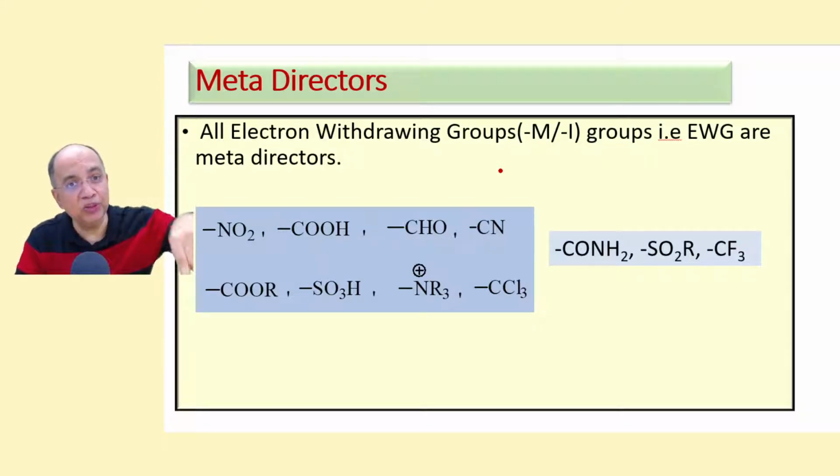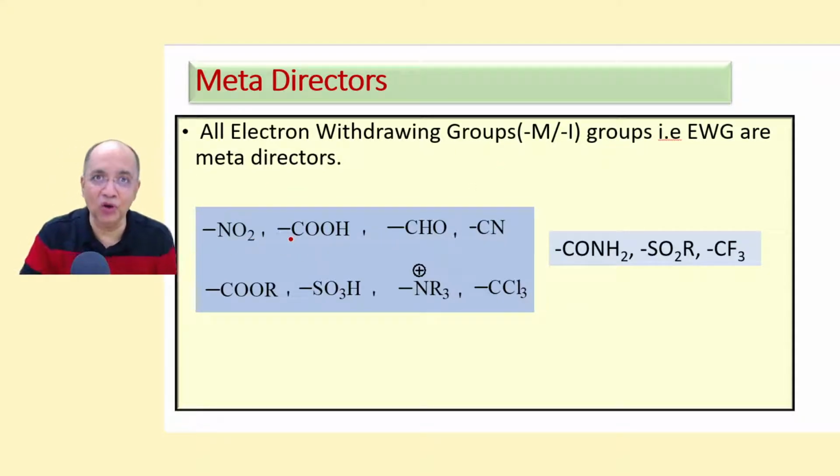Here EWG, where there is a pi bond, heteroatom and pi bond, no lone pair in the directly bonded atom. Nitro, carboxylic acid, aldehyde, cyanide, ester, alkoxycarbonyl, sulfonic acid, ammonium salt, quaternary ammonium salt, NR3 plus, no lone pair, CCl3, CF3, SO2R, amide, all these groups are minus M, minus I groups.